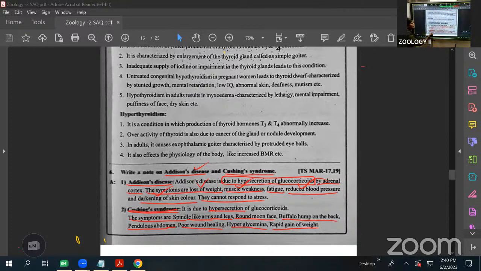See this one. Among the symptoms, spindle-like arms and legs are important, and the round moon face, the buffalo hump on the back side, poor wound healing, and rapid gain of weight. Clear? This one is about Addison's and Cushing's. This one is also important. Learn it: hypothyroidism, hyperthyroidism, and Addison's and Cushing syndrome. Clear? Next.